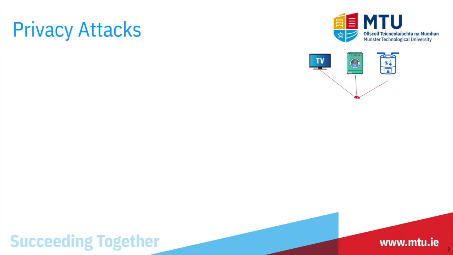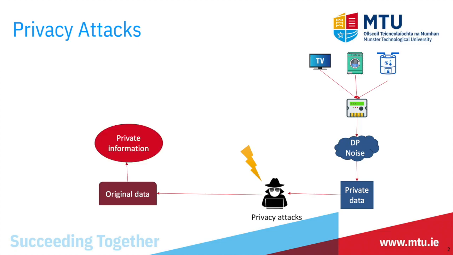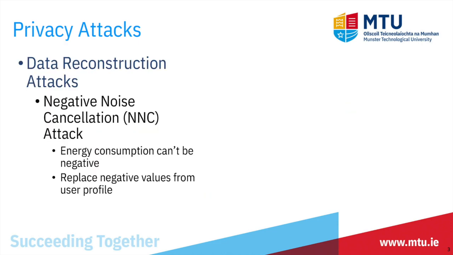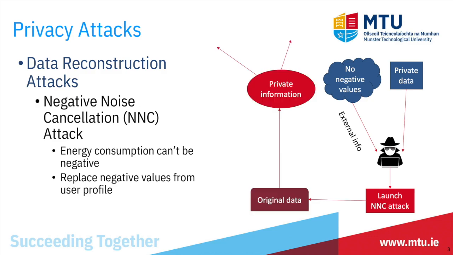In data reconstruction attacks, an attacker gets the private data that is masked by noise and tries to use external or internal information to remove the noise. After a successful attack, original data can be retrieved and used to infer sensitive information. For example, in a negative noise cancellation attack, knowing that adding Laplacian noise to the power consumption data can lead to negative values in the data, an adversary can easily tell from masked data that the negative values are noise, as energy consumption cannot be negative. So the adversary cancels these values and replaces them with mean values. This attack can also be combined with a filtering attack to reconstruct the original data using moving mean.